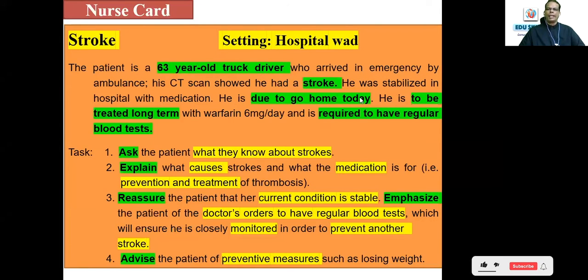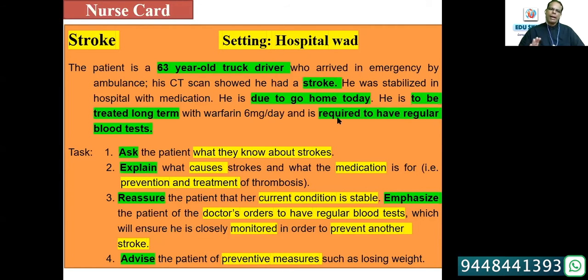What is the stage of medication or hospitalization? Due to go home today means almost discharge phase. So you should know what is the phase of the hospitalization or medication or the treatment. He is to be treated long term. So it speaks also about follow-up or monitoring, later monitoring. So these are the steps, sequences that you can identify here.